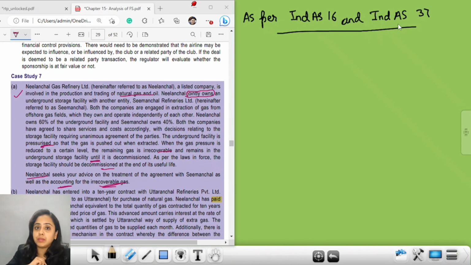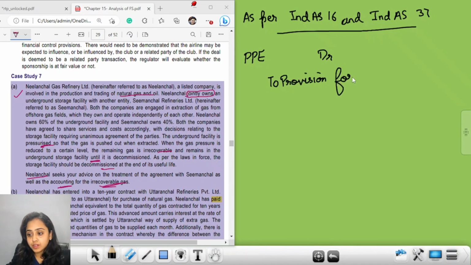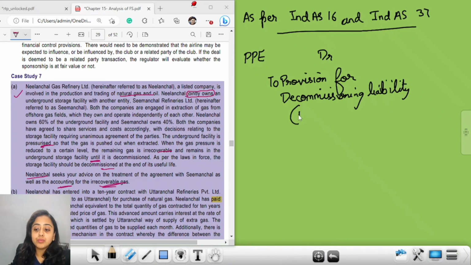So here you will be recording this PPE and you will be creating a provision for decommissioning liability. You have to do present valuation, because time value is important, it's a future liability, but you have to make a record of this because as per the law it is compulsory.